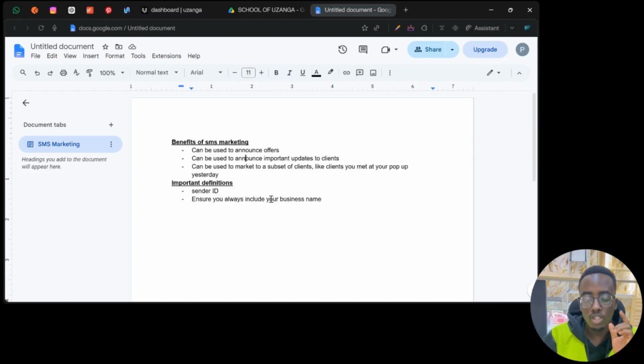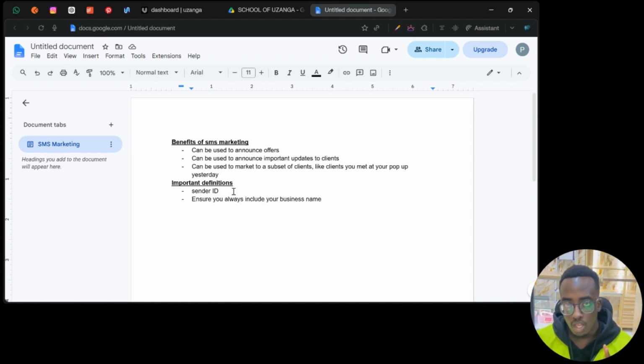You can do SMS marketing that targets that specific kind of people. So before we start, let me define two key things. So we have a sender ID. The sender ID is the name that you see when an SMS is sent to you, the name of that thread. So for example, a sender ID can be M-Pesa. It can be Quick Match. For our case, it's Uzanga. So by default, your sender ID will be Uzanga.